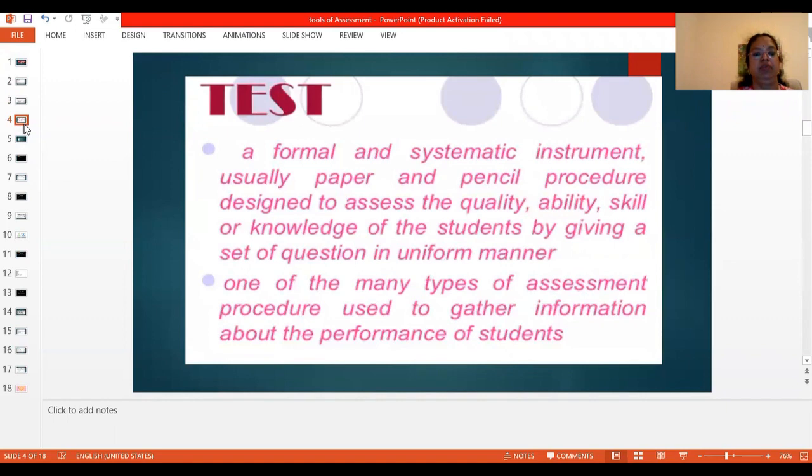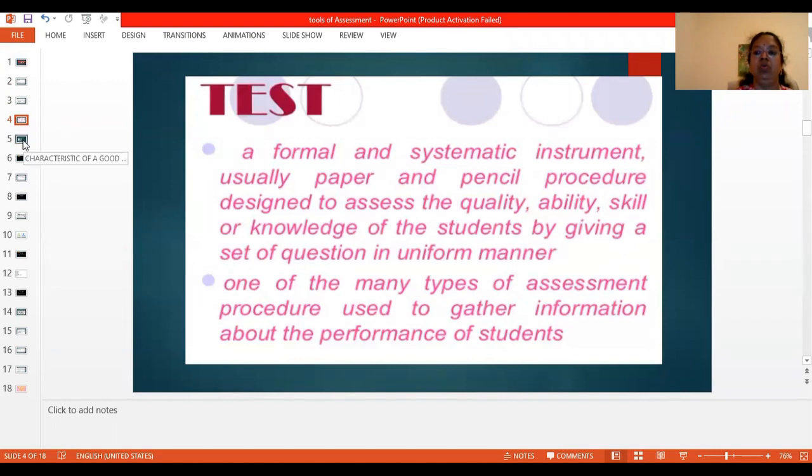A test is a formal and systematic instrument, usually a paper and pencil procedure, designed to assess the quality, ability, skill, and the knowledge of the students by giving a set of questions in a uniform manner. Test is one of the many types of assessment procedure used to gather information.